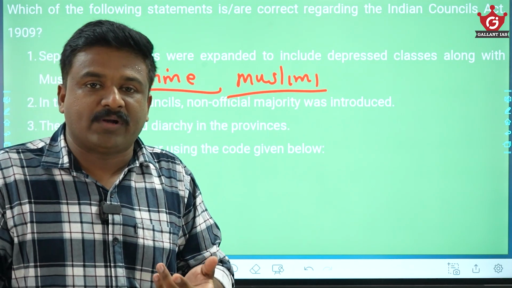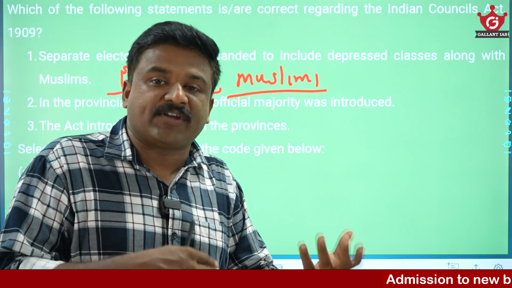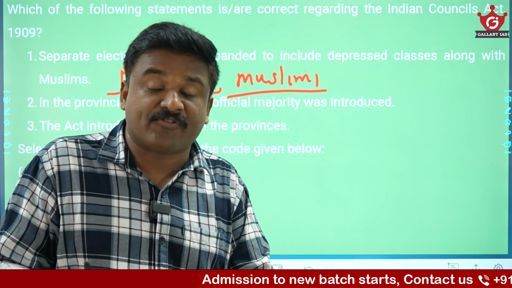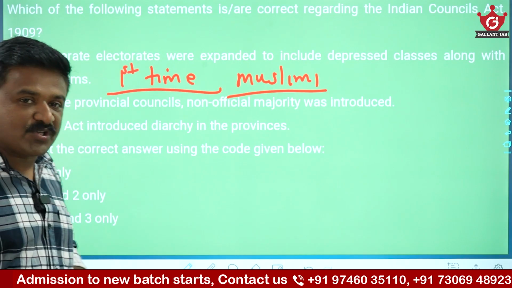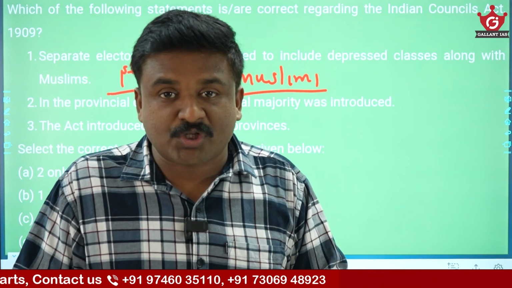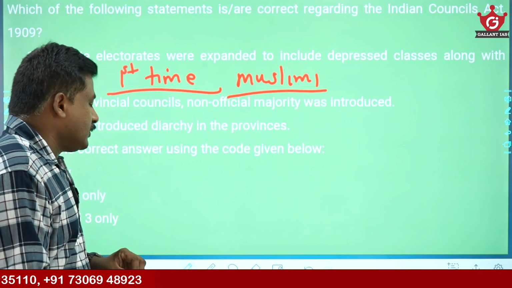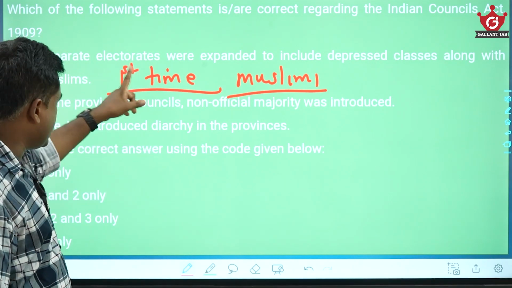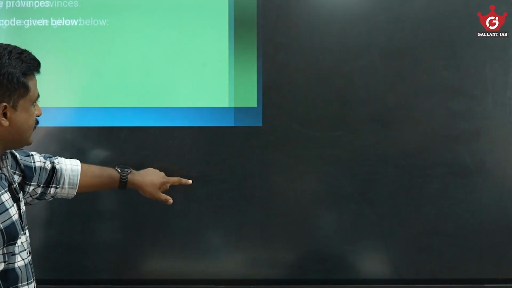In the provincial councils, non-official majority was introduced. That is true regarding the 1909 reforms. Council reforms are all about the expansion and modification of the councils, and more Indian participation and representation in the councils as non-official majority. So that statement is fine. The act introduced diarchy in the provinces. No, provincial diarchy was introduced in the 1919 Act, the Montagu-Chelmsford reforms, the Government of India Act 1919 only. So this is wrong, and the first one is wrong, and the only correct one is the second statement only. Moving on to the next one.